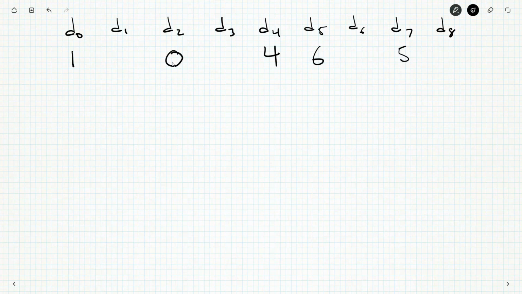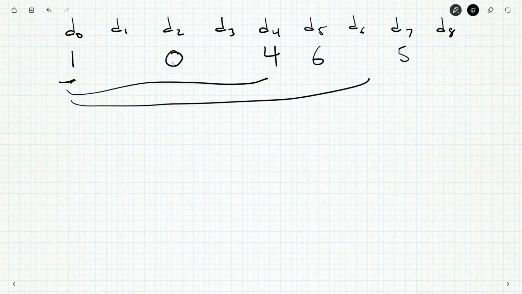Because I know once I do my choices, as long as I pick a single number here and follow it through, I will get a Moffat number, provided that these first few add up to something that's divisible by 5, and these first 7 here add up to something that's divisible by 7. So if D0 is 1, D2 is 0.